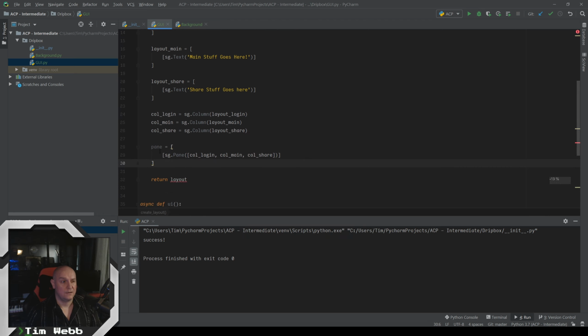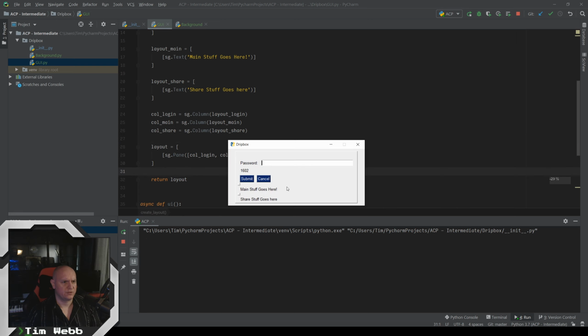And let's rename this to the layout, because I want this to be clear that this is the final layout. So this should work. It's going to be a mess, but it should work. And it does. So we got our main stuff panel and our share stuff panel, and we got our login panel as we've always had. We also got these slidey things here, handlebars, I guess.